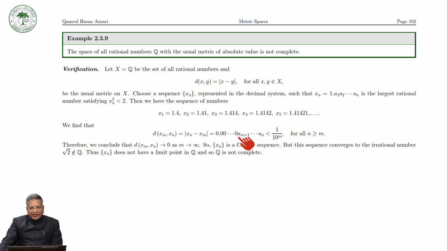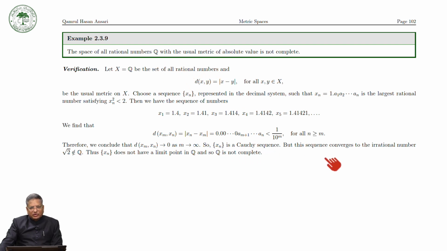So, for each epsilon, if we are choosing epsilon is equal to 1 over 10 raised to the power m, then there exists a positive integer, that is your capital N, which is equal to m, such that this is less than 1 over 10 raised to the power m for all n greater than m, and n and m are greater than or equal to capital N. And therefore you can see that this converges to 0 as m, n tends to infinity, and therefore xn is a Cauchy sequence in the set of all rational numbers.